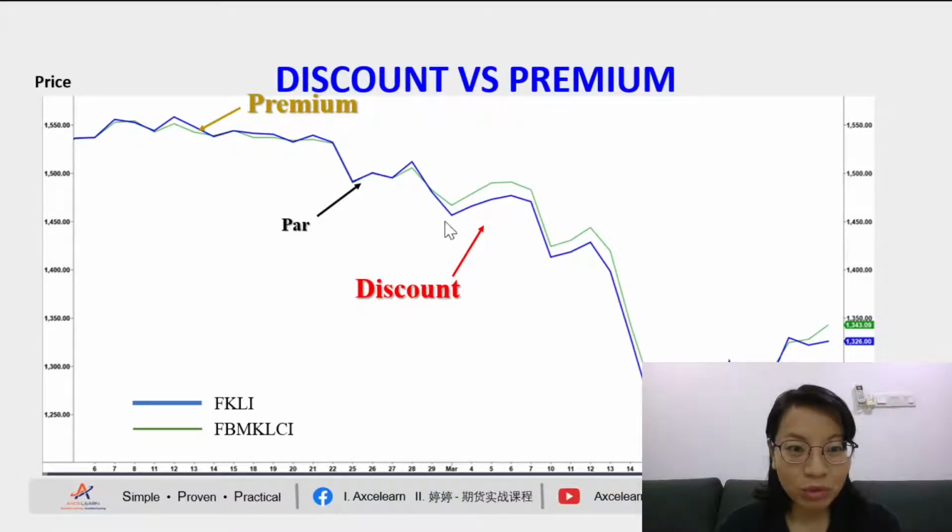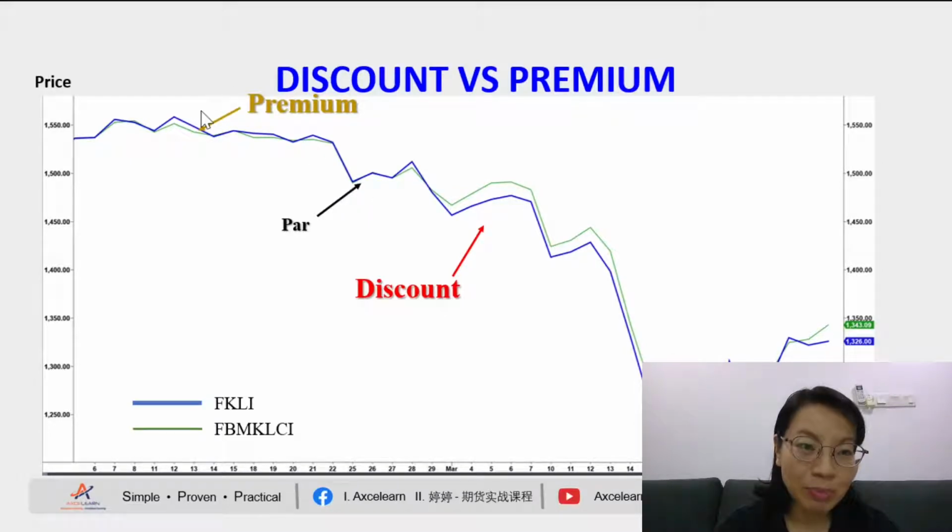One thing you can observe is that when the discount is quite huge, compared with this area, which is quite tight and in the normal range, and if you enlarge this, it can easily be more than 5 points. When the discount is huge, you can see that the market direction is towards a downtrend. So you can interpret that if the discount is huge, it is more towards a bearish market, a weaker sentiment market.